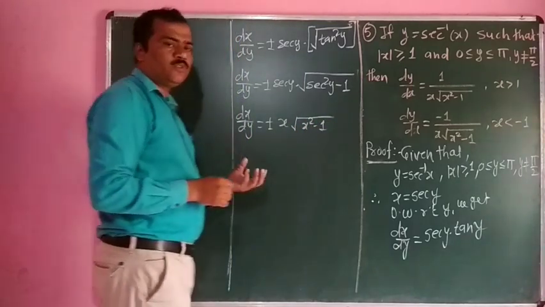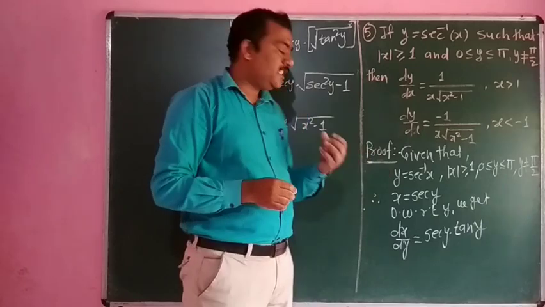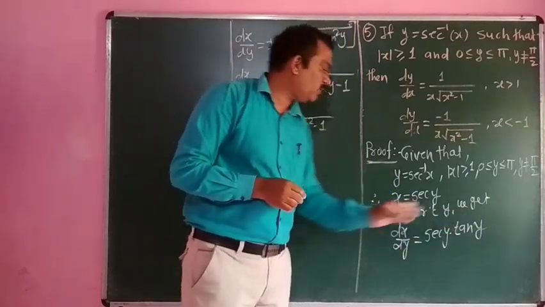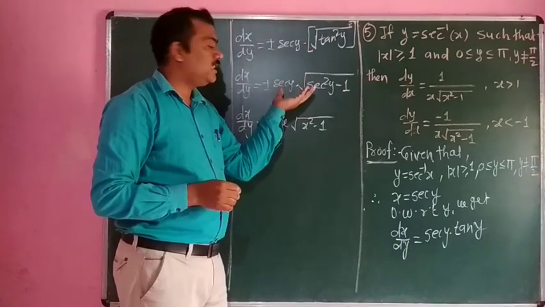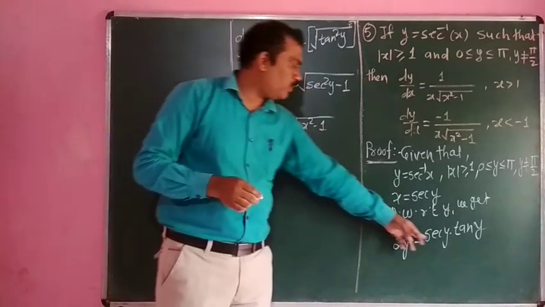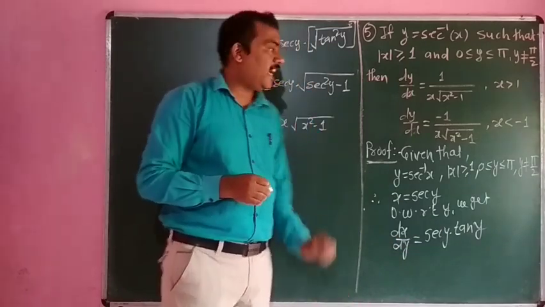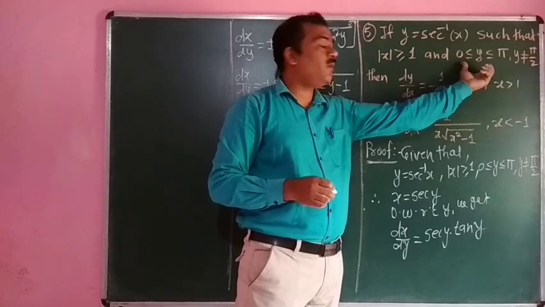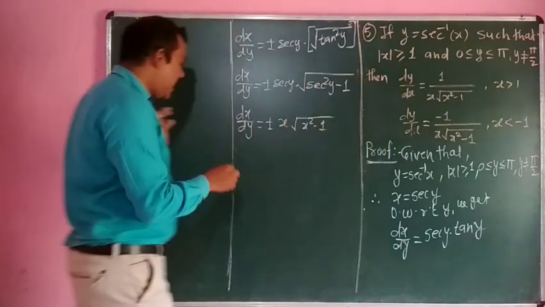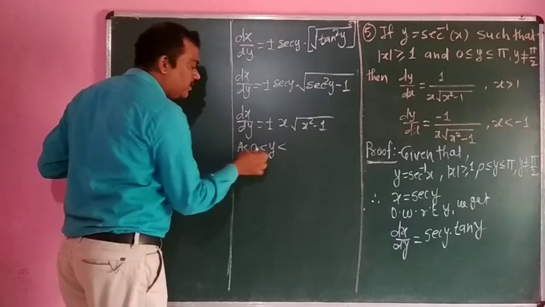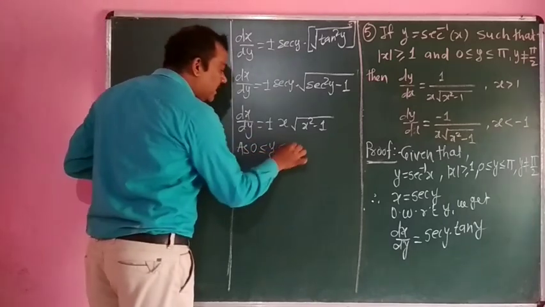Now which sign do we have to take, plus or minus? It depends on the value of sec y into tan y, because sec y into tan y is nothing but this one. So plus or minus depends on the value of sec y into tan y. For that, the restrictions are given here: 0 is less than or equal to y less than or equal to pi.